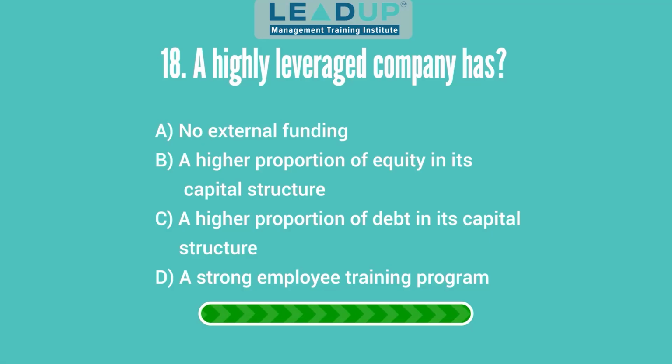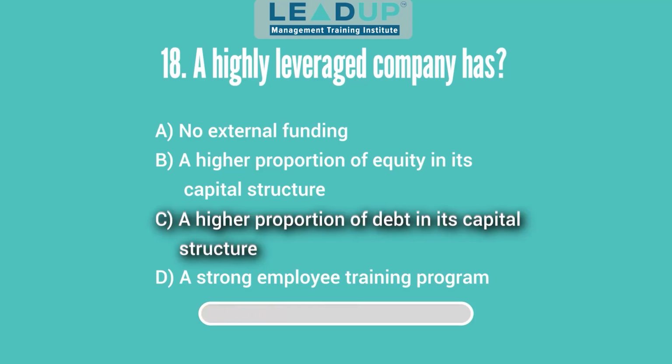Question 18. A highly leveraged company has A. No external funding. B. A higher proportion of equity in its capital structure. C. A higher proportion of debt in its capital structure. And D. A strong employee training program. Answer: a higher proportion of debt in its capital structure.